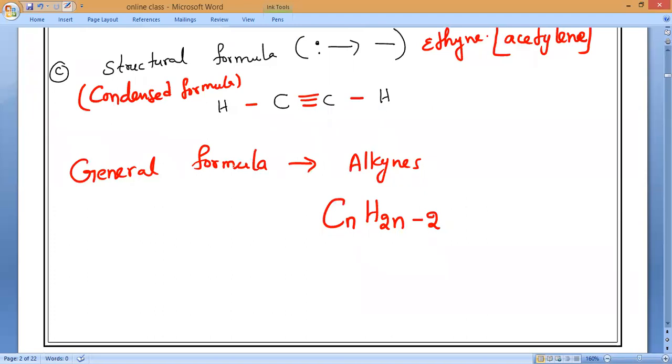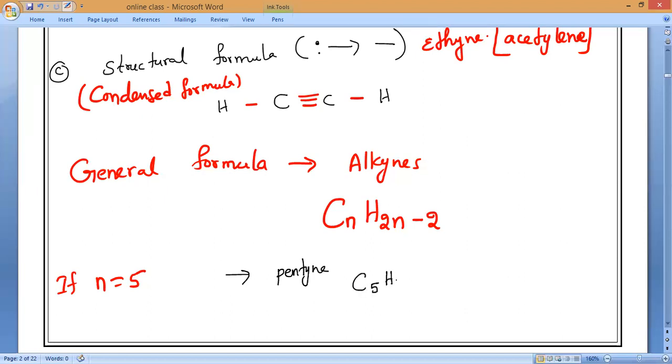So now the general formula is CnH2n minus 2. For example, if n is equal to 5, can you tell me what formula will come? n is equal to 5, C5, we call it pentyne. Understanding? So what is the formula that will come?